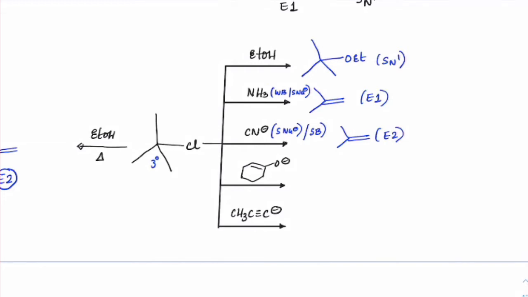Right. Next reactant you can see here. This is the enolate. Enolate is resonance stabilized this way, and it is also a good base. Enolates do not act like strong nucleophiles, but they are good bases. So that will also give E2 mechanism. That will also give alkene through E2 mechanism.